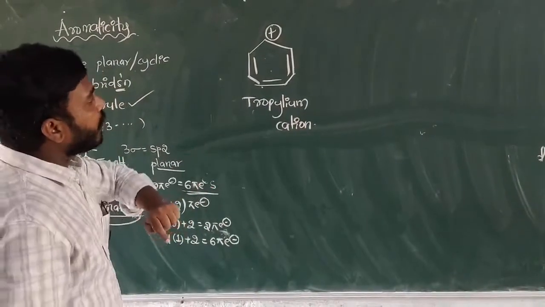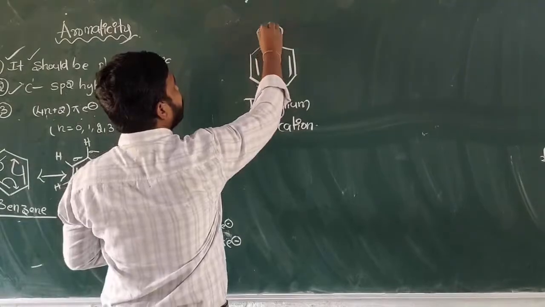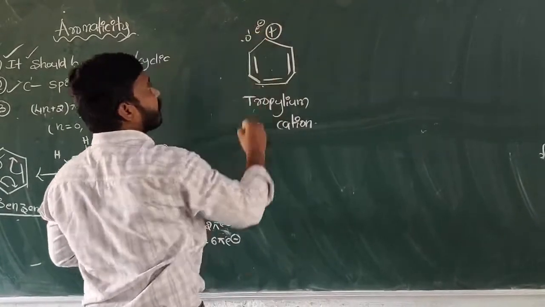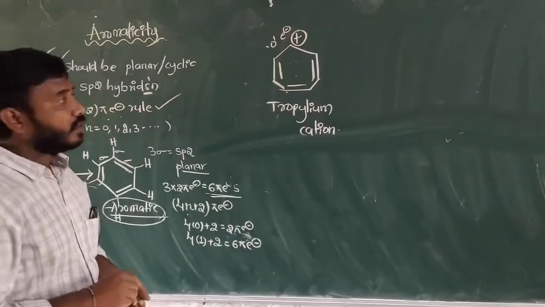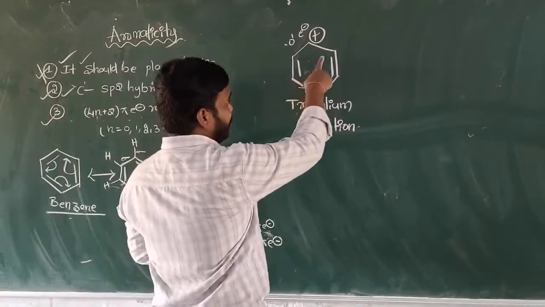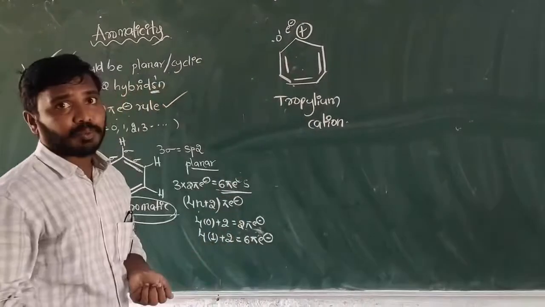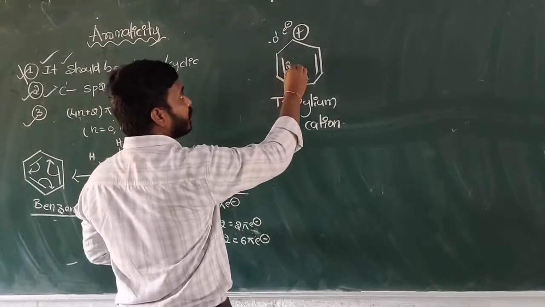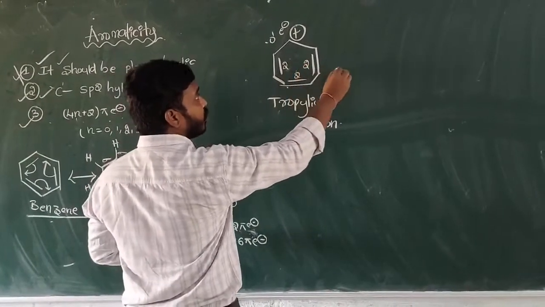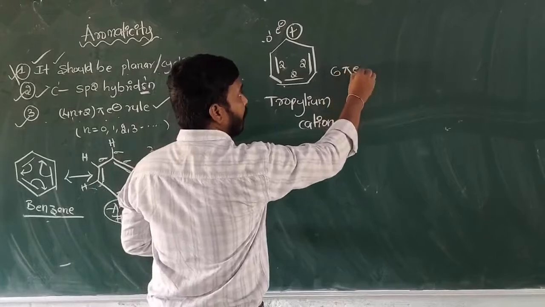In this propylium cation, cation means 0 electrons. And inside the ring, how many pi electrons are there? 6 pi electrons, because of 2 pi electrons and 2 pi electrons and 2 pi electrons, totally 6 pi electrons.